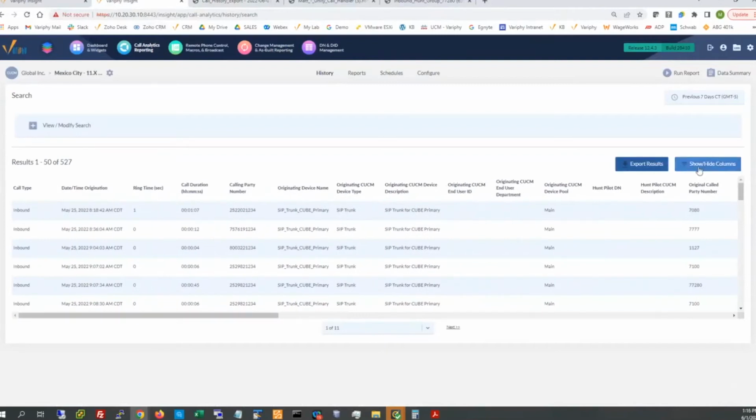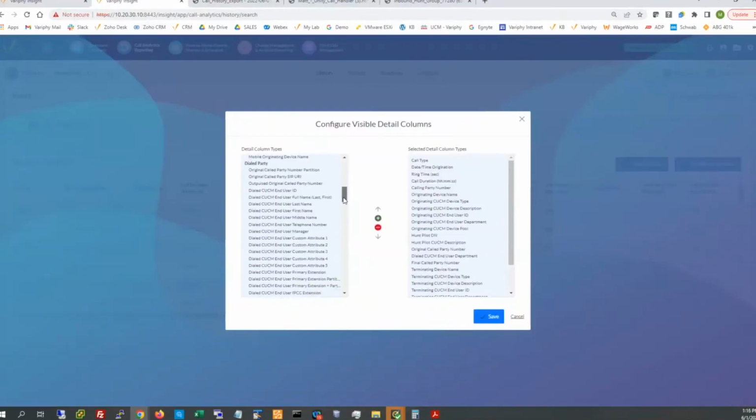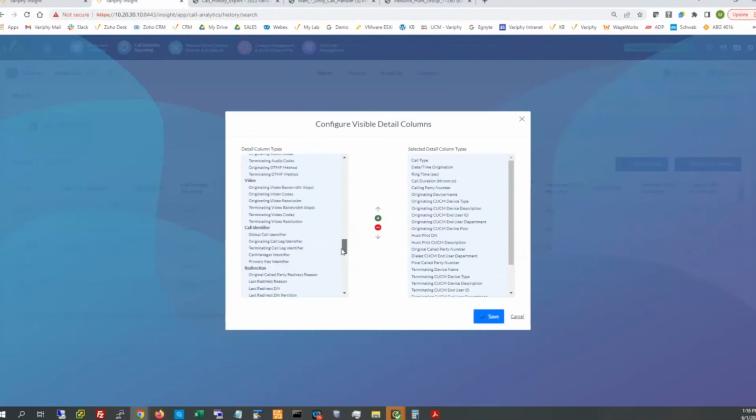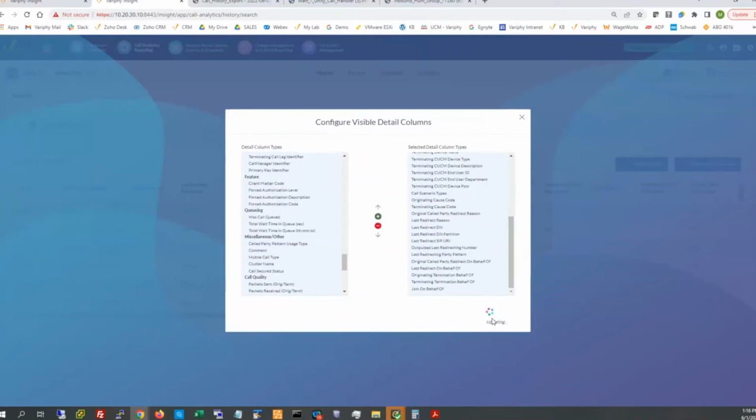I know I've got a lot of columns in here, but like I said, I'm going to add more. With all those redirections and transfers, there are always going to be quite a few additional call legs in the call. So I'm going to grab all my redirection options and my on behalf of codes, because this stuff can be used as additional filters as well. Let's go ahead and save that.